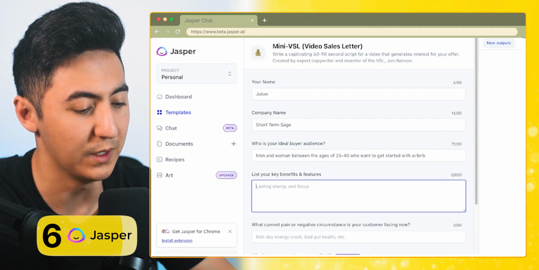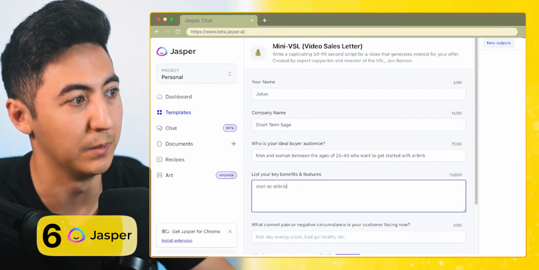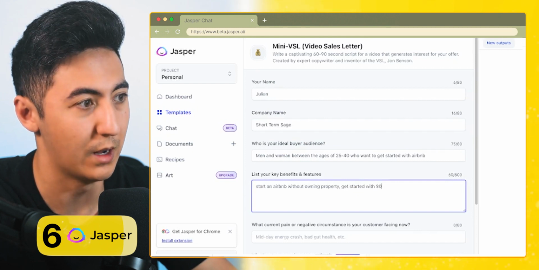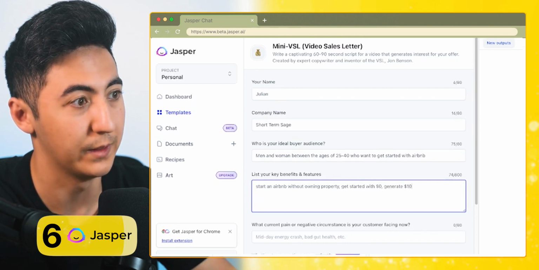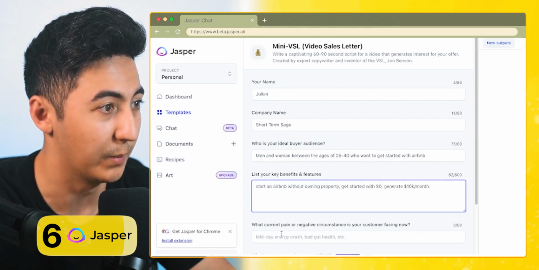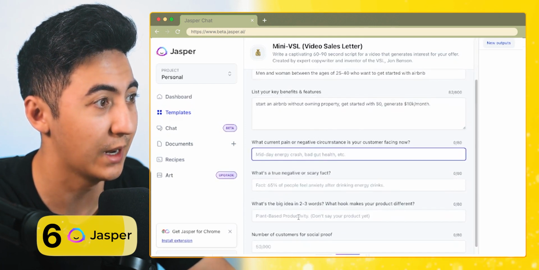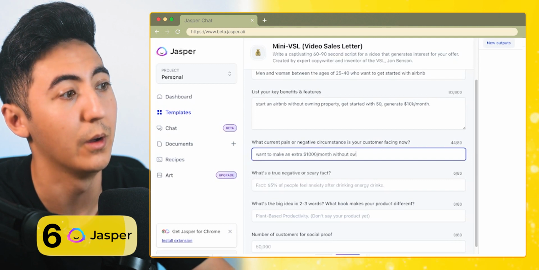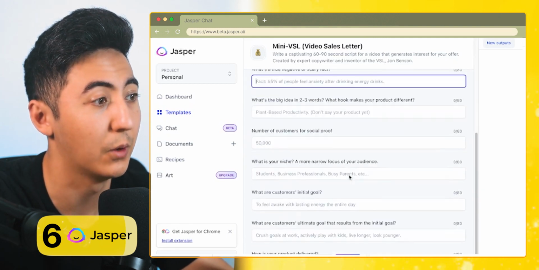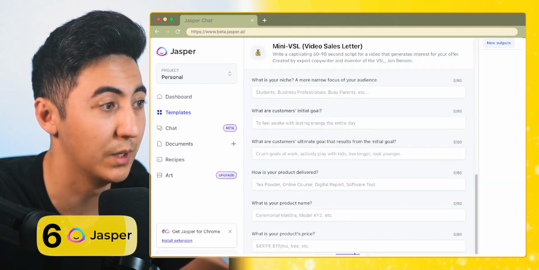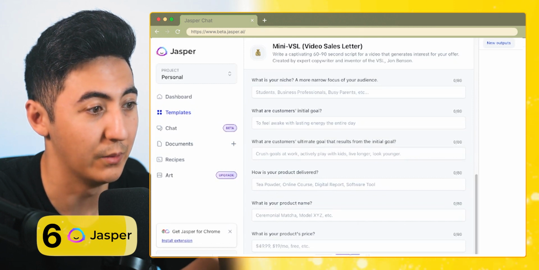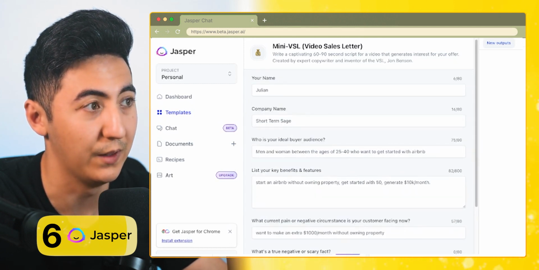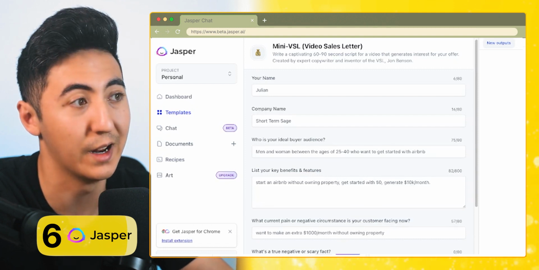List your key benefits and features. Start an Airbnb without owning property. Get started with $0. Generate $10,000 a month. What is the current pain or circumstance your customer is facing now? Wants to make an extra $1,000 a month without owning property. As you can see, it asks you for a lot of different questions in order to build out this VSL, and then we'd be able to click generate, and it'll take all this information and spit out a video sales letter that's between 60 to 90 seconds long.